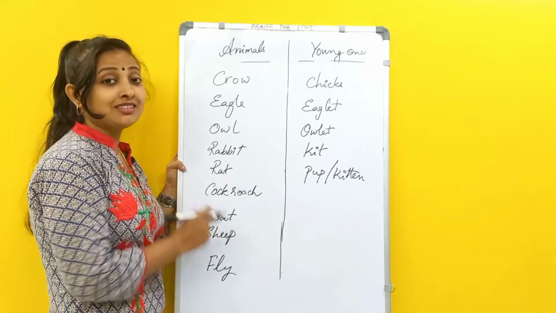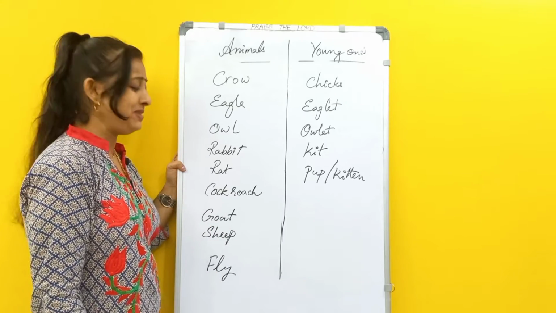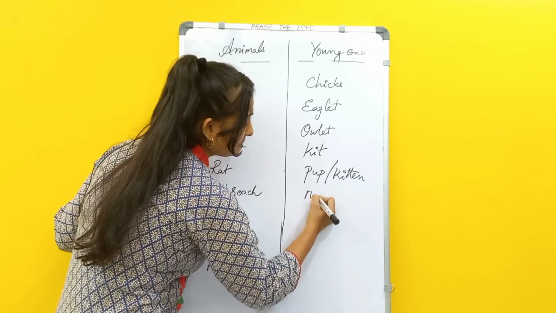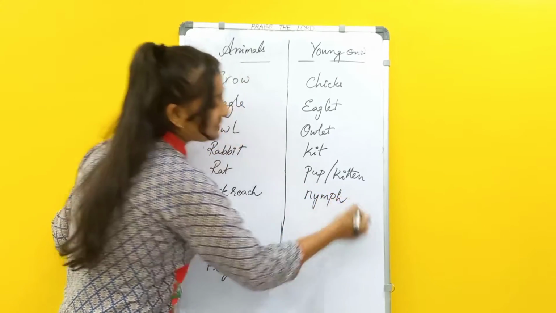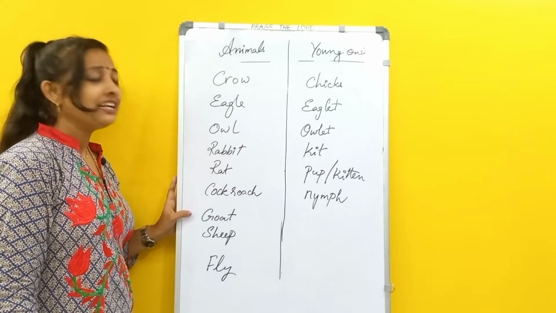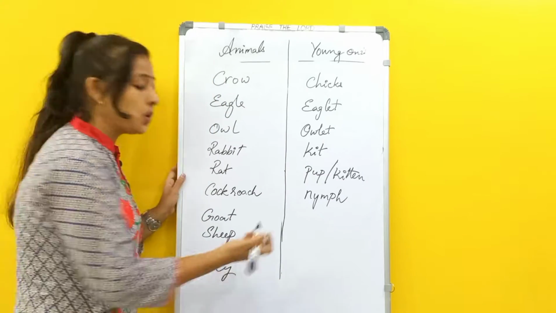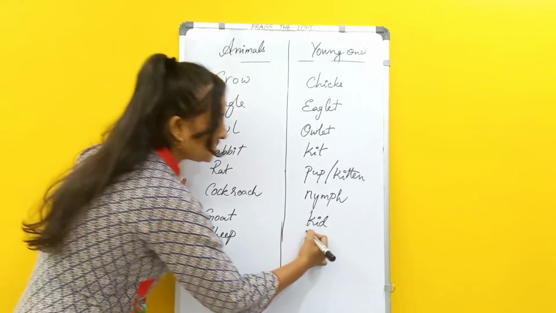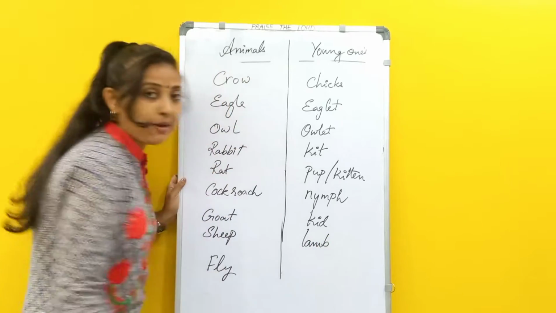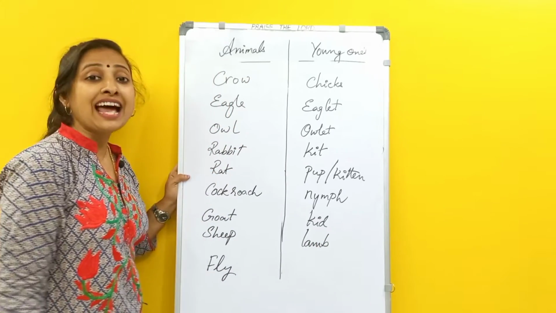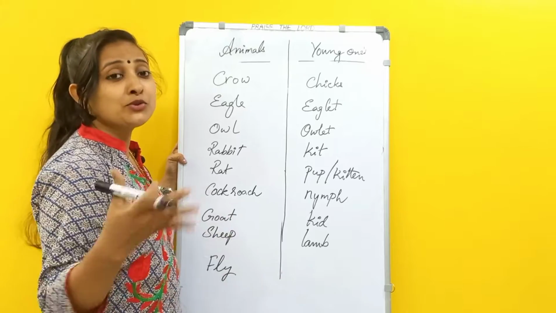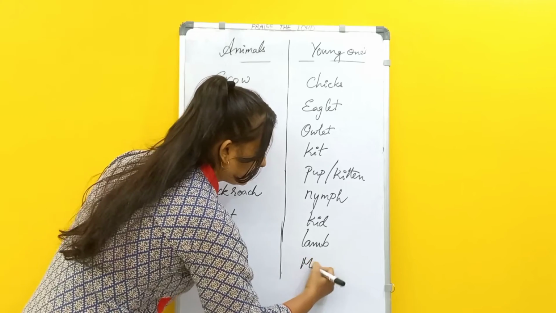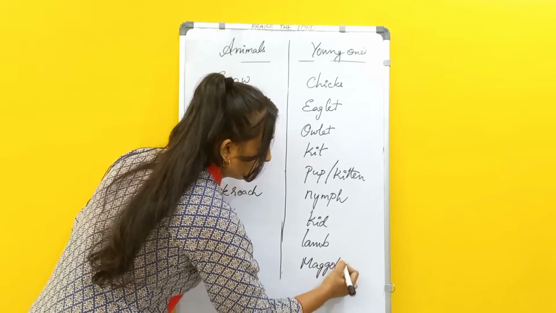Okay, cockroach. Cockroach too has babies. Yes, they are called nymphs. Okay, it's called a nymph. Goat. The young one of a goat is called a kid. The young one of a sheep is called a lamb. What is the young one of a fly? Those who do gardening and all, they'll know this. They are called maggots.